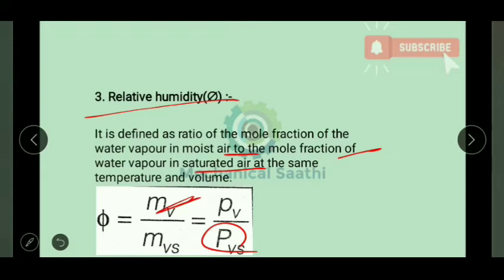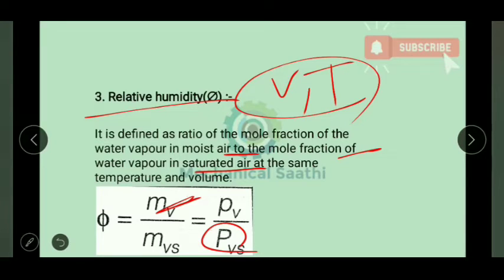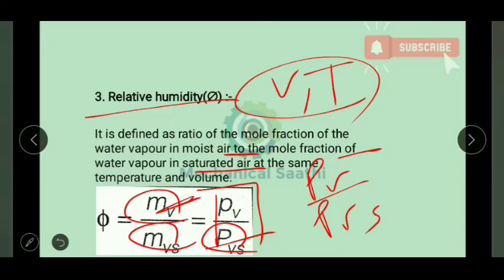Another assumption we take here is that volume and temperature remain constant. So the volume and temperature in the upper part will cancel with the volume and temperature in the lower part. So we get this relation, equal to PV divided by PVS. So relative humidity can be represented in terms of vapor pressure, that is the vapor pressure of the moist air divided by the vapor pressure of the saturated air.